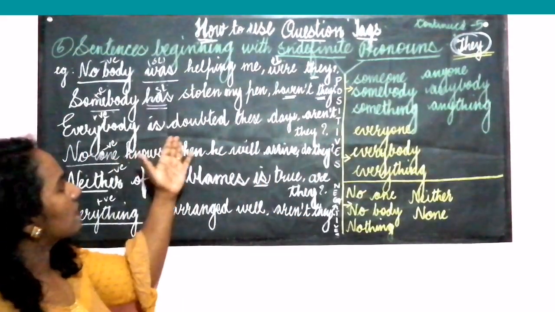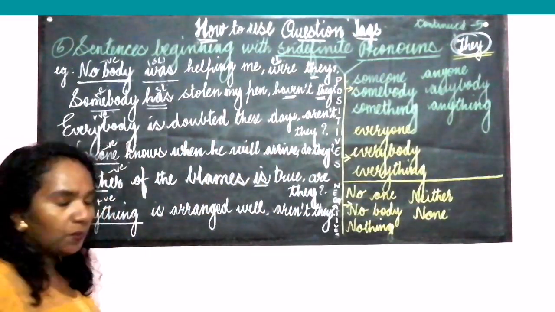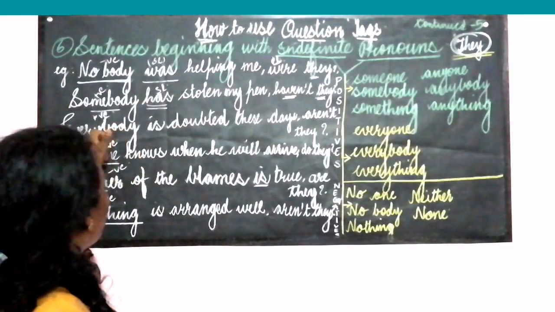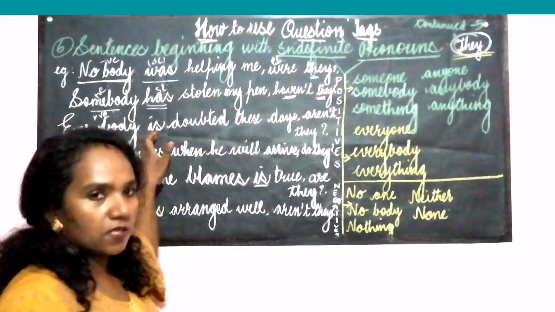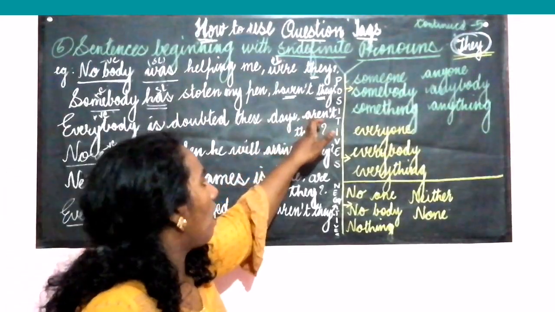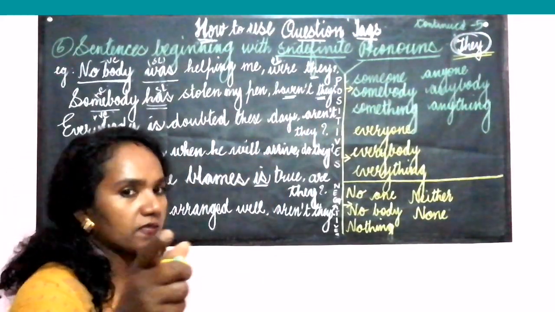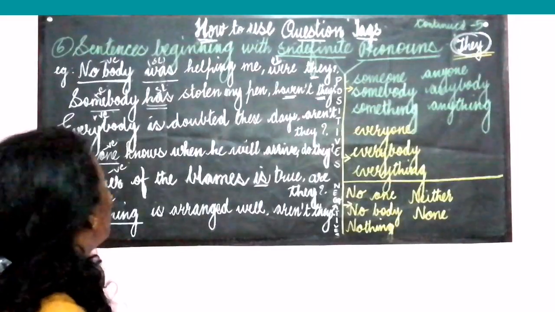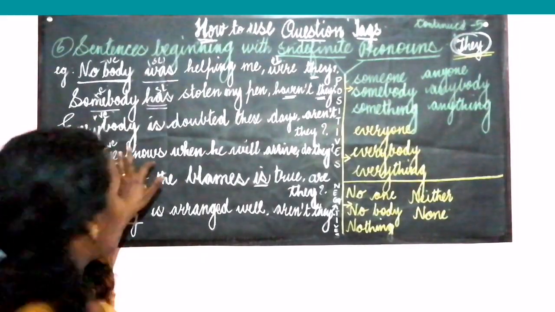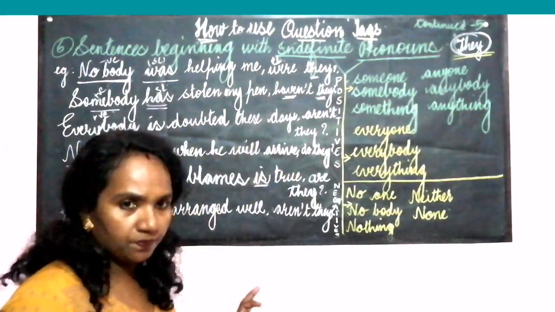Now, everybody is doubted these days. Everybody is positive, is singular. But our tag is aren't they. They is the subject. No one knows when he will arrive. No one is negative.